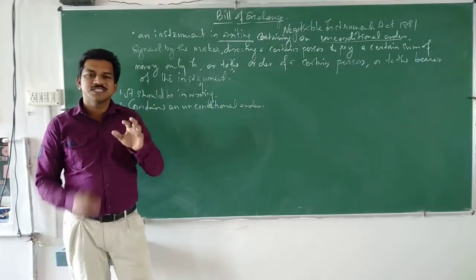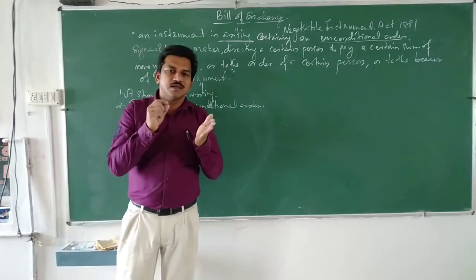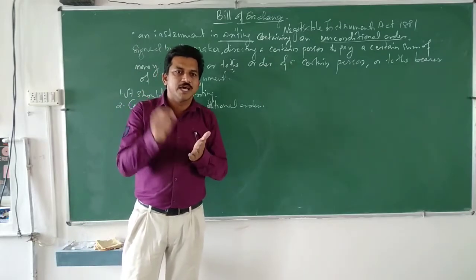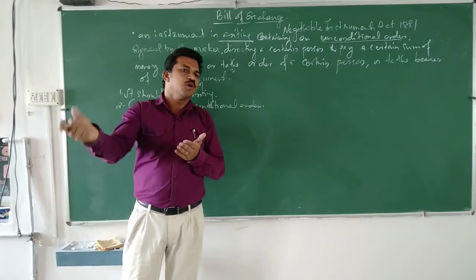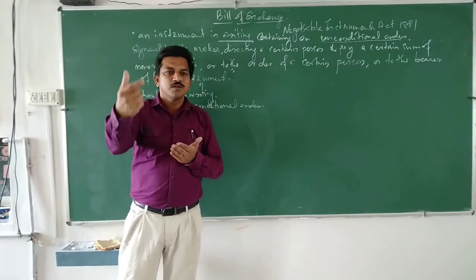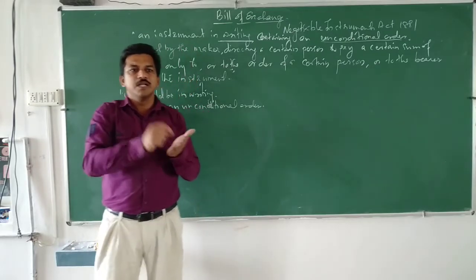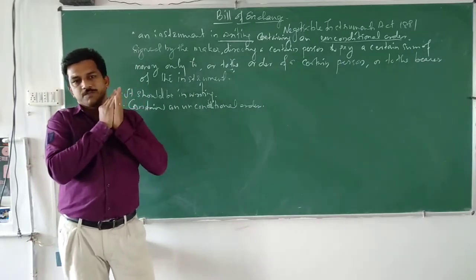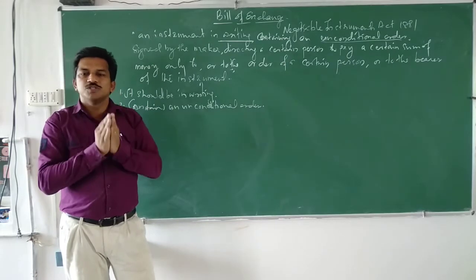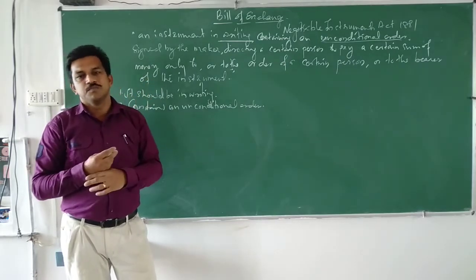Okay? That means this is a document written by a person stating to the other person that you have to pay this much money only to me, or the name which I am telling you, or the person who is keeping this document. That instrument is called the bill of exchange.